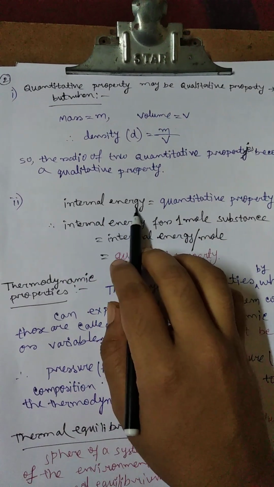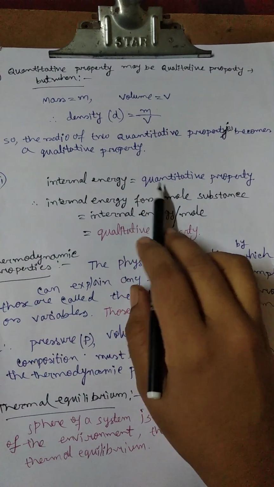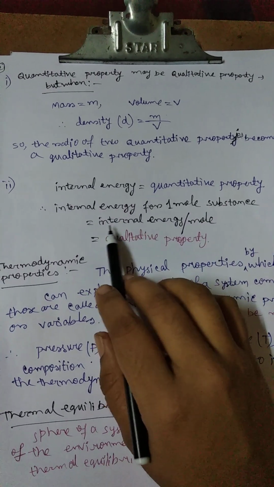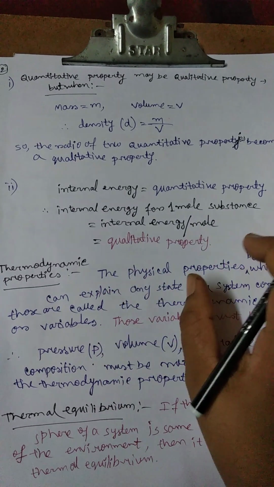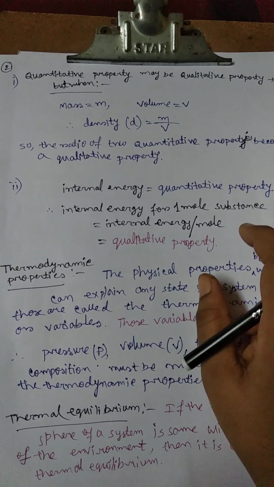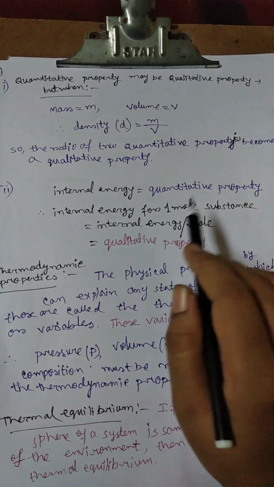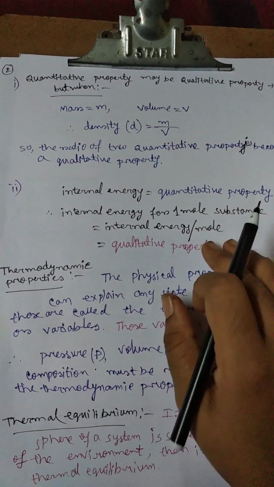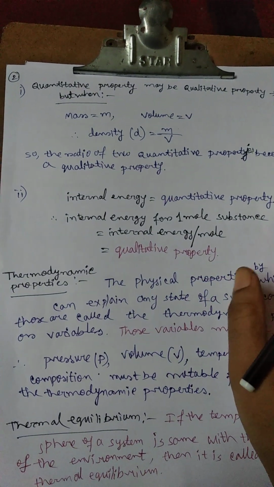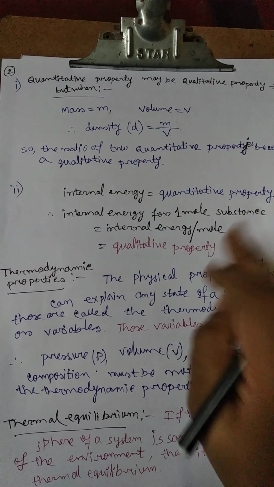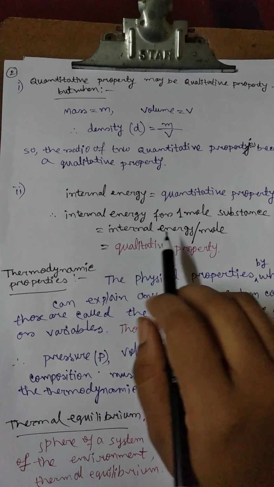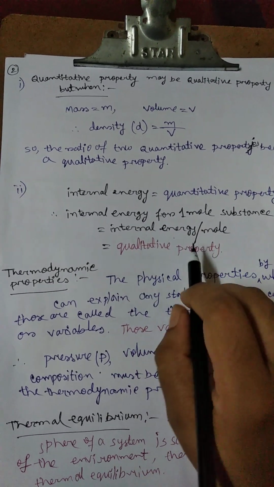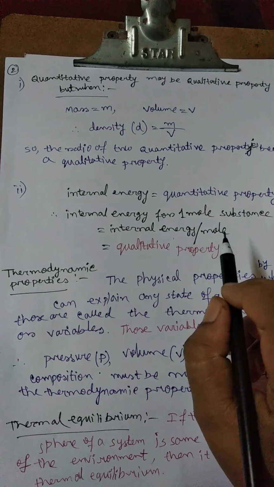Okay, internal energy is a quantitative property. For 1 mole of the substance, internal energy is equal to internal energy per mole. So for 1 mole of substance, what is the internal energy? It will be denoted by the internal energy per mole. Okay, it is a qualitative property also.